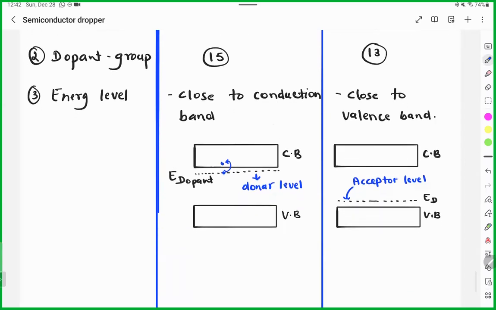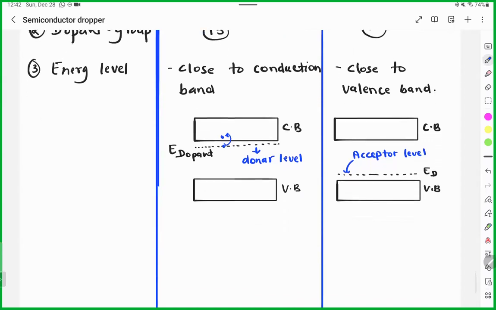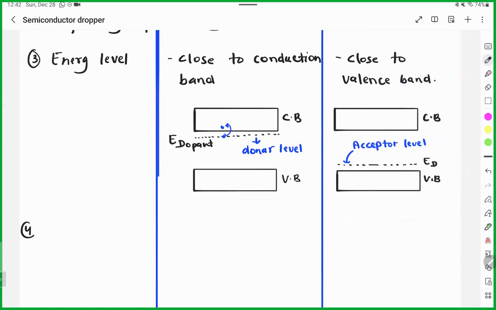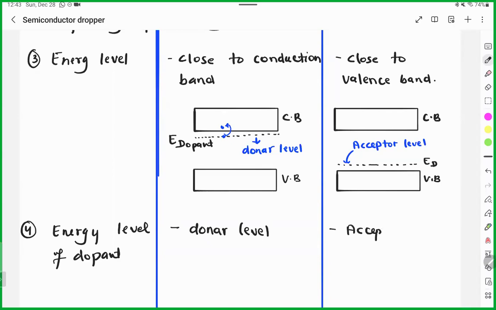So I will add a fourth point in this: energy level of dopant. Here the energy level is the donor level, so it can easily donate the electron, and this one is the acceptor level, which easily accepts an electron because holes accept electrons.